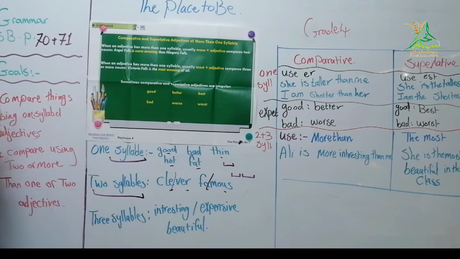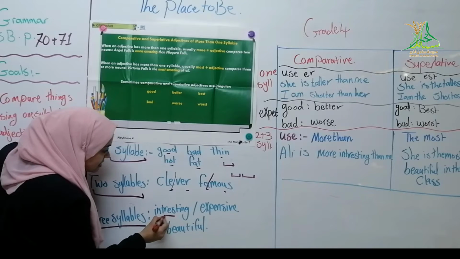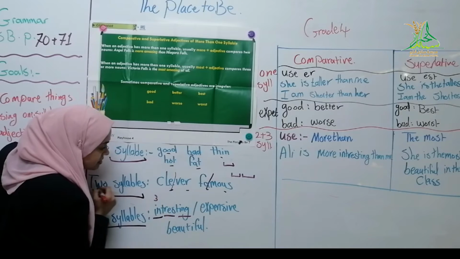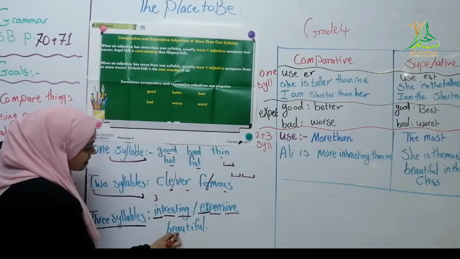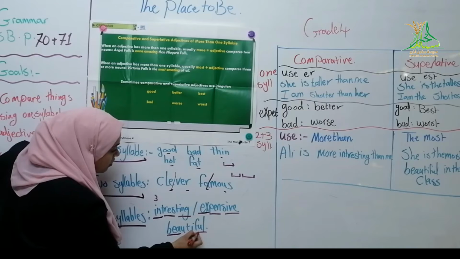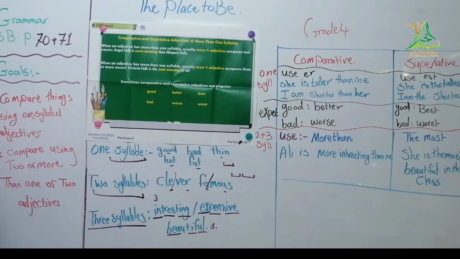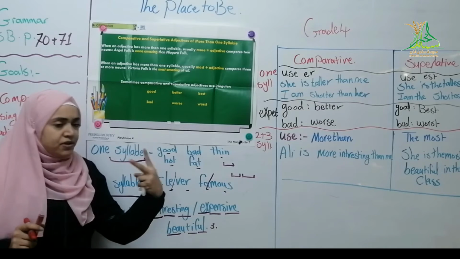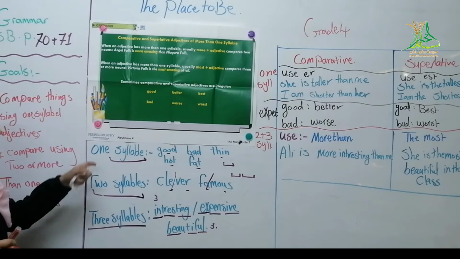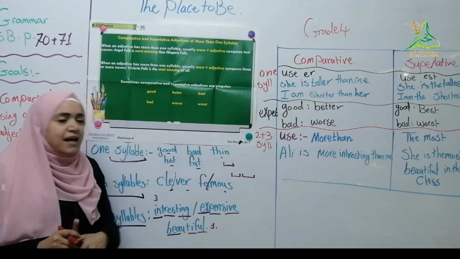Three syllables, or more than two syllables, like interesting, three parts; expensive, three parts; beautiful, three parts. These three parts we call three syllables, these two parts we call two syllables, and one syllable like hot, fat, thin, bad, and good.